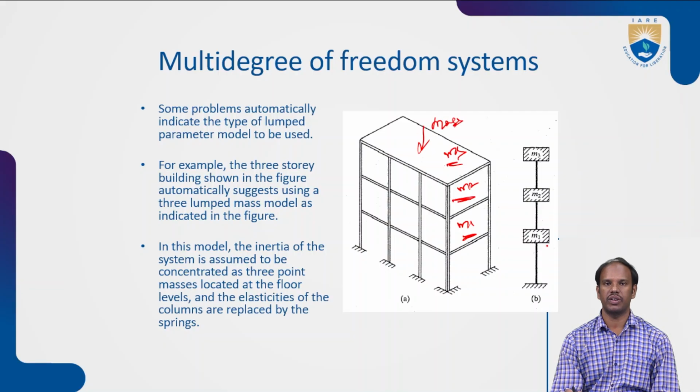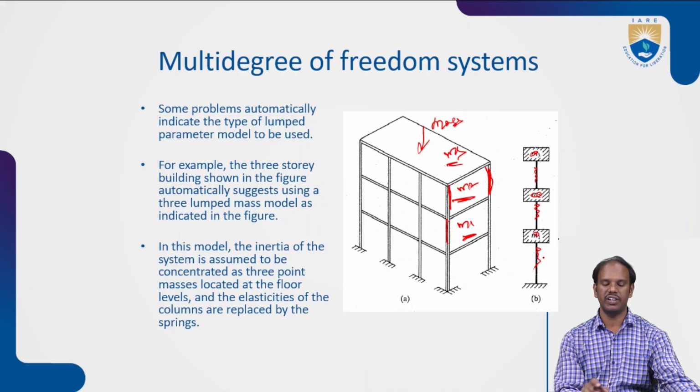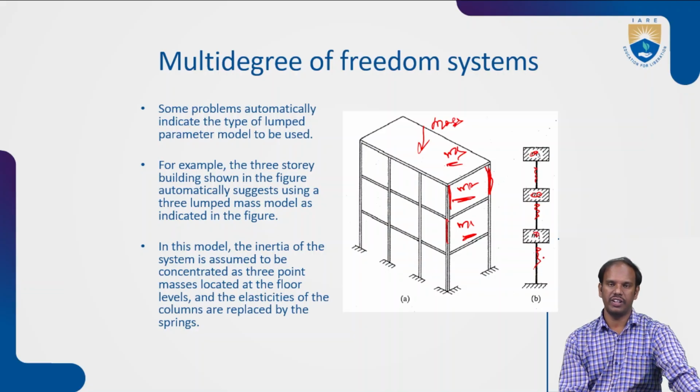All this mass becomes concentrated at a single mass center, and the pillars are taken in terms of elasticity or dampers. As we said, here is a simple schematic indication of a lumped parameter model being used.